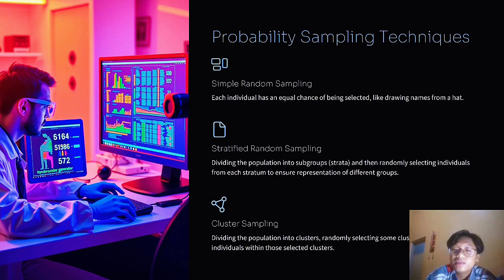Stratified random sampling: dividing the population into subgroups, or strata, and then randomly selecting individuals from each stratum to ensure representation of different groups.